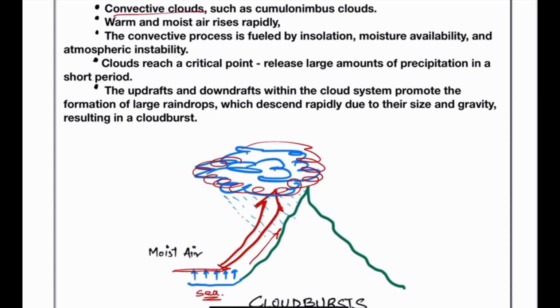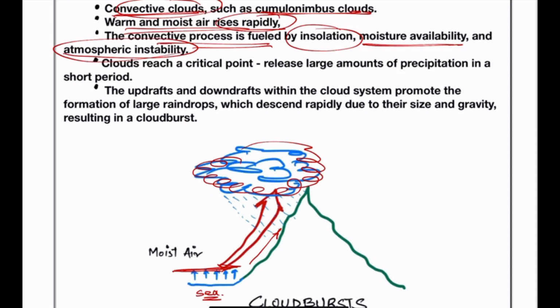So if you see, convective clouds such as cumulonimbus clouds are formed in this region because warm and moist air rises rapidly. Now this convective process is fueled by insolation, that is solar heating, and moisture availability, that is, it is getting moisture from the adjoining sea region, and also because of atmospheric instability, which is nothing but adiabatic expansion, because of which an atmospheric unstable condition happens. After reaching a certain point, that is a critical point, this releases large amounts of precipitation in a very short period. Now why is this happening?